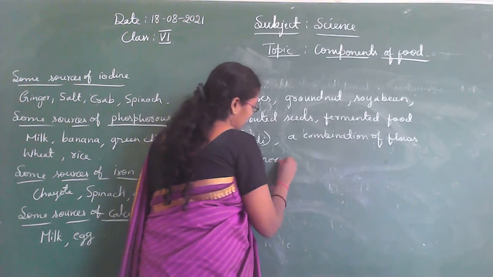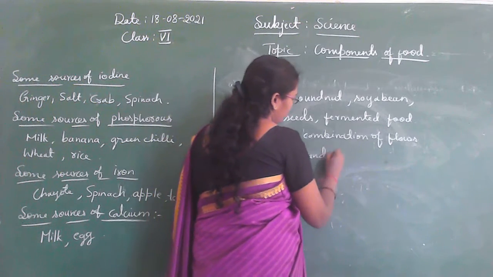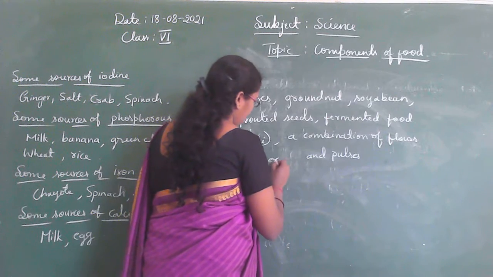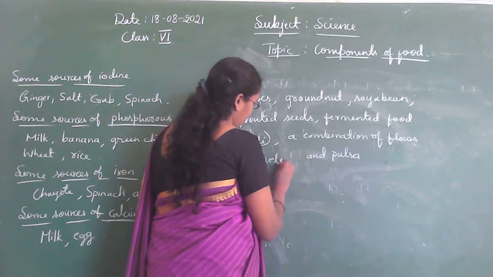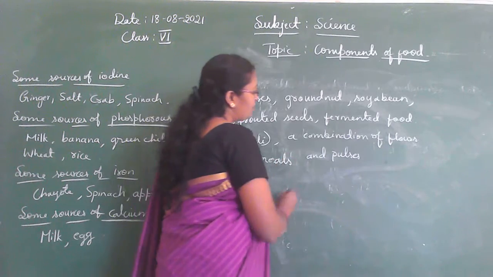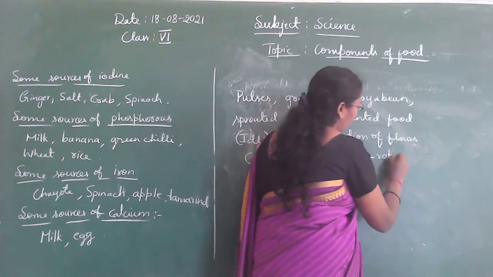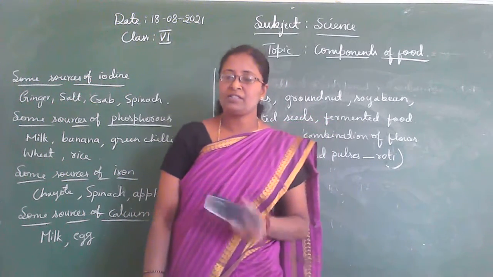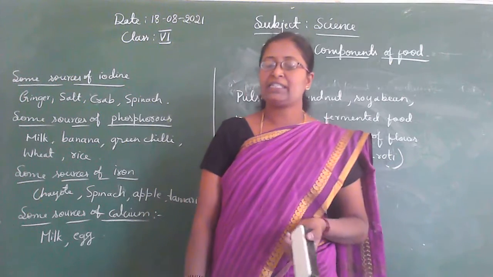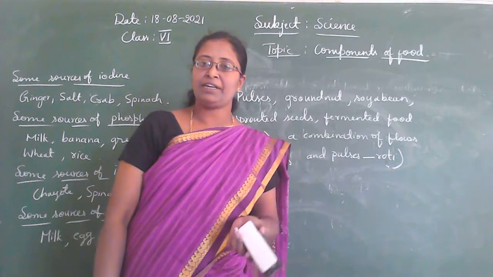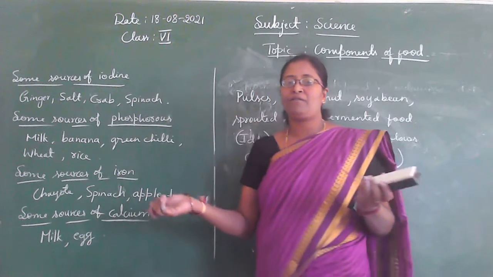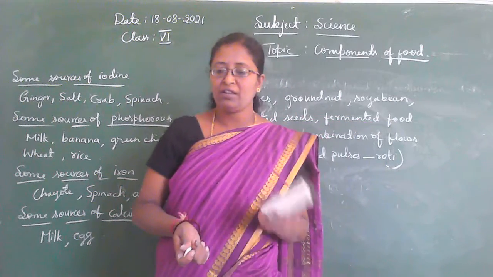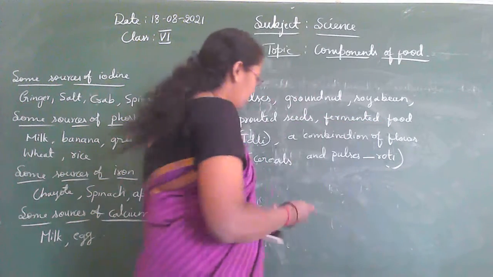Cereals and pulses, it is used to make roti. And then, in addition to this, people use banana, spinach, jaggery, and whatever vegetables are available, and other such foods, they provide many nutrients to our body.